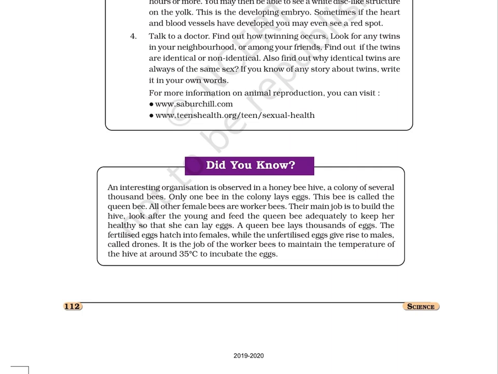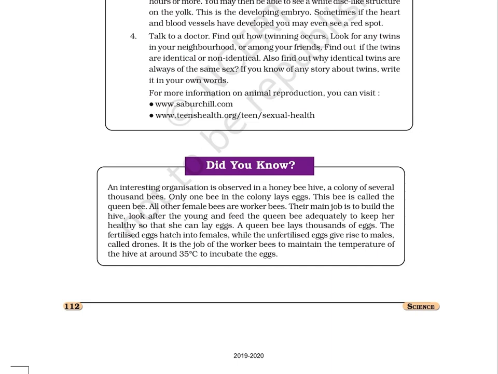Did you know? An interesting organization is observed in a honeybee hive, a colony of several thousand bees. Only one bee in the colony lays eggs. This bee is called the queen bee. All other female bees are worker bees. Their main job is to build the hive, look after the young, and feed the queen bee adequately to keep her healthy so that she can lay eggs.